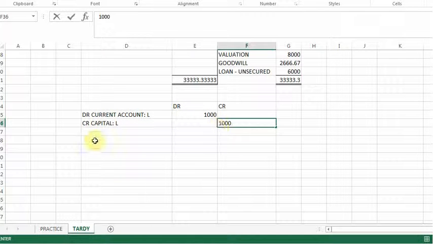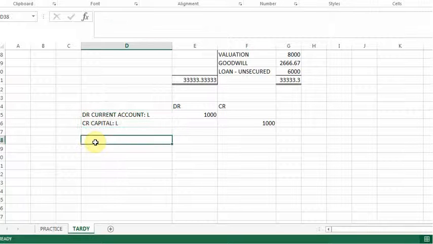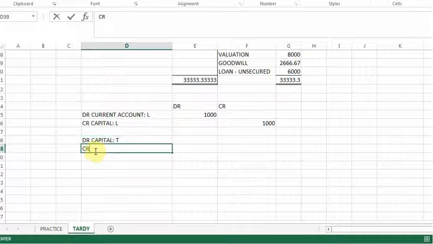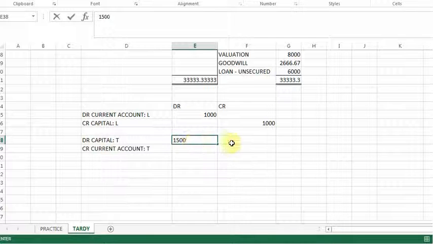For Tardy, I'm going to have the same accounts but the other way around. I'm going to debit the capital of Tardy, and credit the current account of Tardy, and he had 1,500.